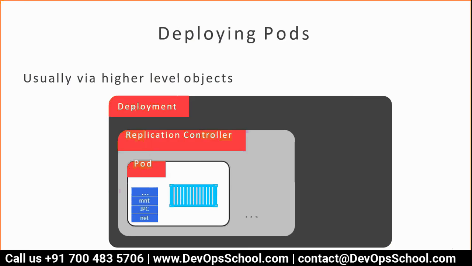Now what happens? This is a declarative language. Remember YAML and all. It's not like a for loop, where i is equal to 1, i is less than 20, and you get 19 pods. Not like that. If you have kind equal to Pod, you get only one pod. But if you want multiple pods, you have to use another API object, which is called a replication controller. So here you see, multiple pods you can get inside the replication controller.